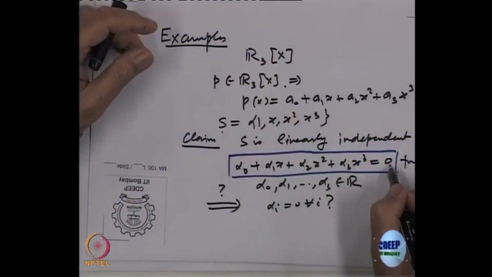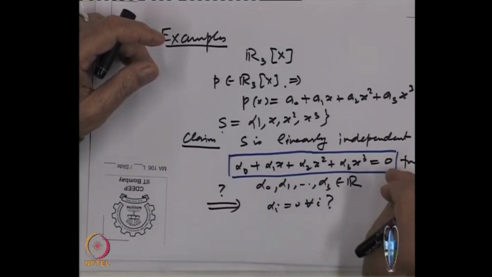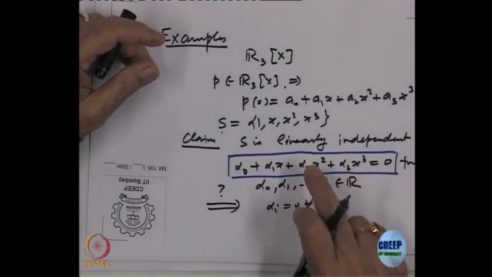Equality of two similar things makes sense. So, what is written here, which is not normally mentioned or understood, is that 0 is a polynomial, the 0 polynomial, right. So, it is 0 plus 0 times x plus 0 times x square, whatever you want to write. So, this right hand side is the 0 polynomial.